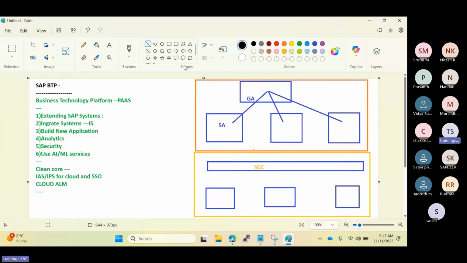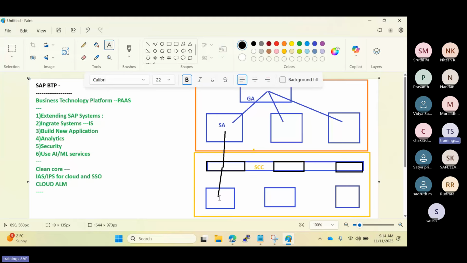Either you maintain one cloud connector, or you maintain separate cloud connectors. That is your wish. So cloud connector is important in the on-prem systems for connectivity between the cloud applications and your on-prem SAP applications. This is the SAP landscape.